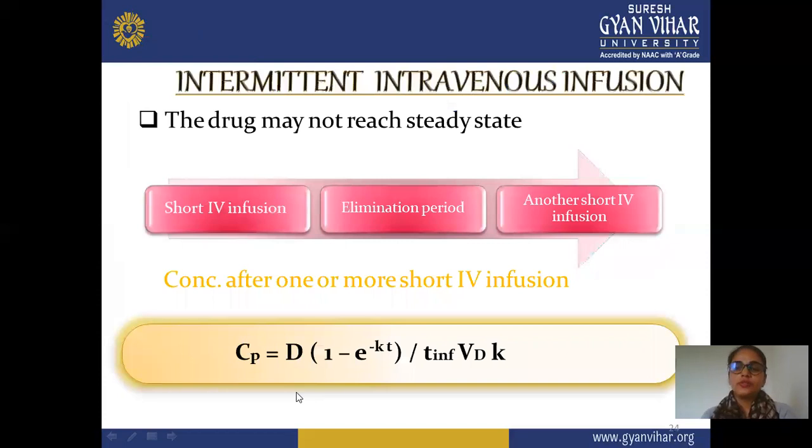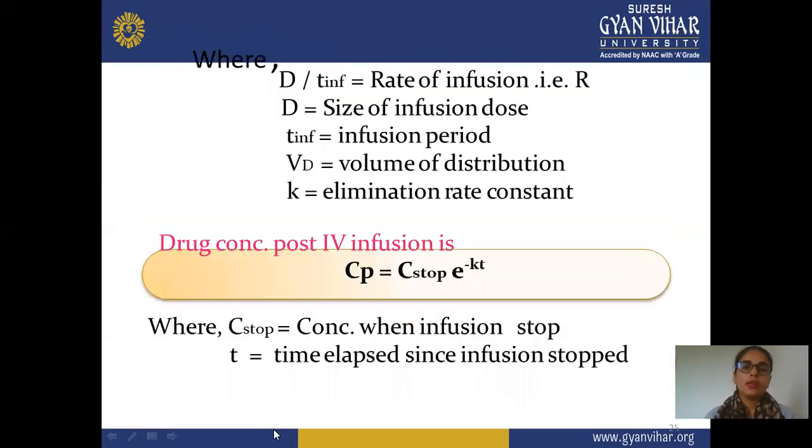Next is intermittent intravenous infusion. The drug may not reach a steady state. There is a short IV infusion, an elimination period, and another short IV infusion. This is the responsible factor. After the concentration of one or more IV infusions, the equation changes to this: Cp = D (1 - e^(-kt)) divided by T infusion Vd k, where D infusion is the rate of infusion and D is the size of the infusion dose. T infusion is the infusion period, Vd is the volume of distribution, and k is the elimination rate constant.